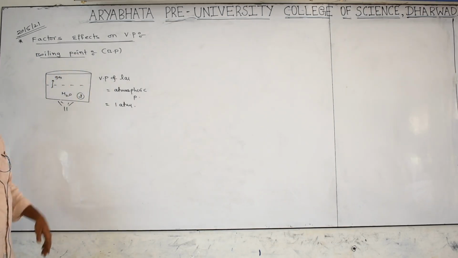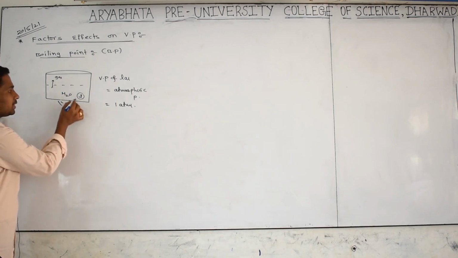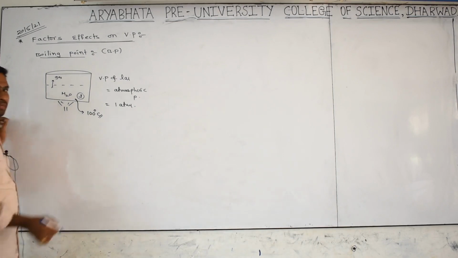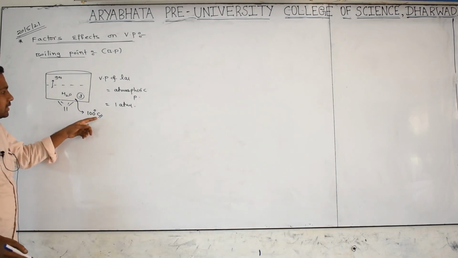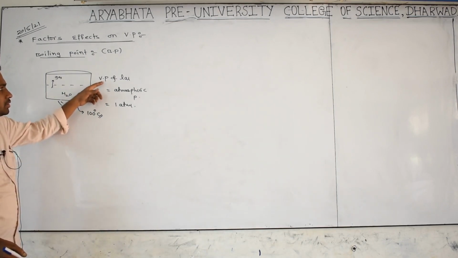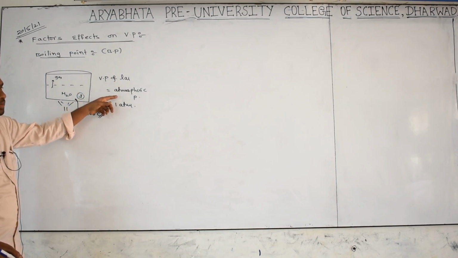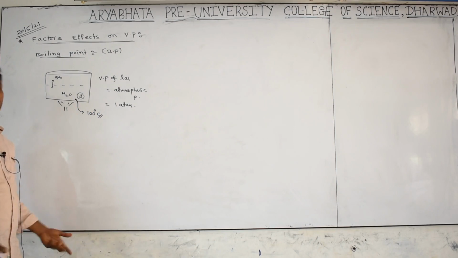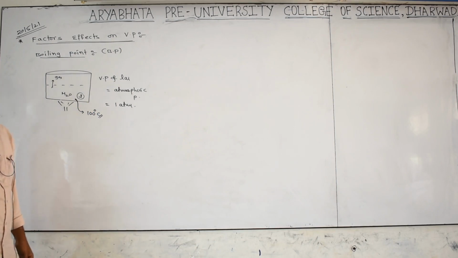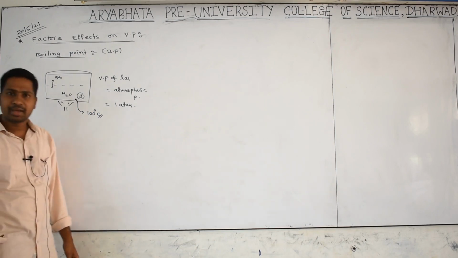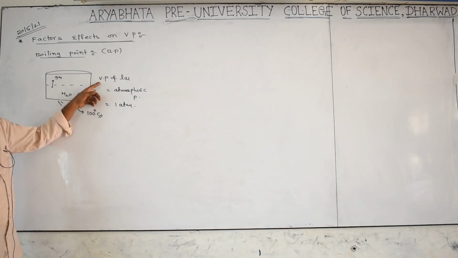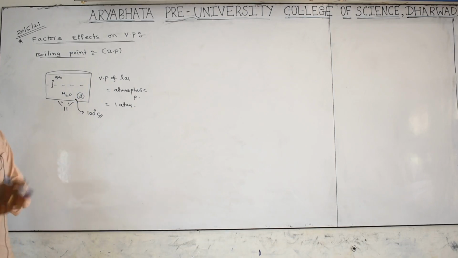That only we call the boiling point of the liquid. In the case of water, this happens at 100 degrees Celsius. At 100 degrees Celsius, the vapor pressure of water is equal to atmospheric pressure, so the liquid water converts into the gaseous phase. That is called the boiling point of water. Boiling point is defined as the temperature where the vapor pressure of a liquid is equal to atmospheric pressure.